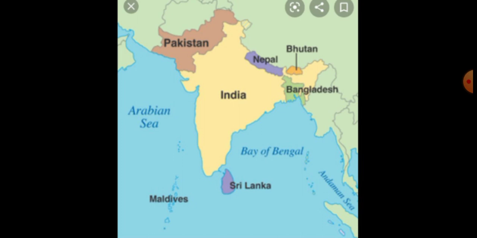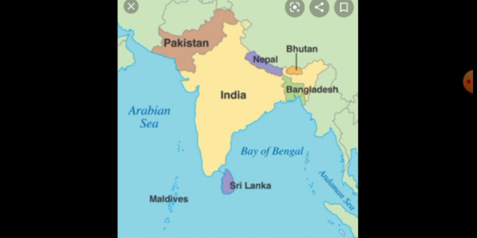Okay, then India is full of different castes, creeds, religions, and customs. People of different religions and creeds are there. The people of India follow different cultures, but all the Indian people live together.